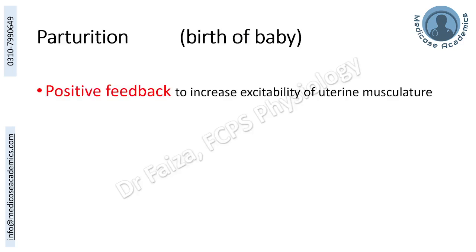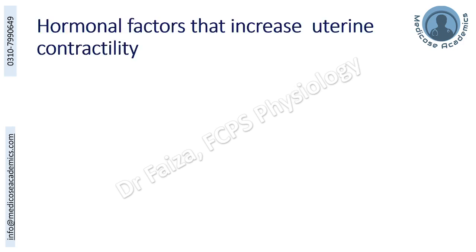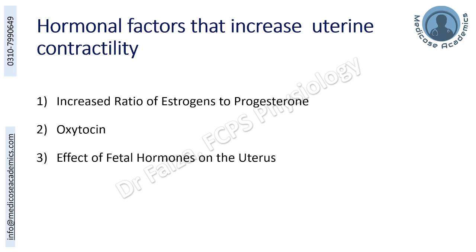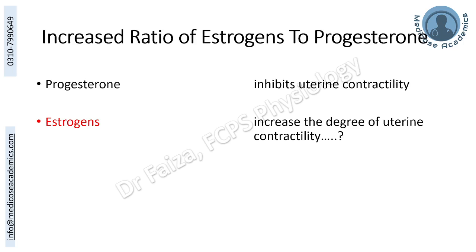So parturition, that means the birth of a baby, is a positive feedback phenomenon to increase the excitability of uterine musculature. And in addition to the mechanical stretch of the cervix, there are other factors which are going to enhance the contraction of the uterine musculature, particularly these hormonal factors, including the increased ratio of estrogen as compared to progesterone, release of oxytocin, and effect of fetal hormones on the uterus. We will discuss these one by one.